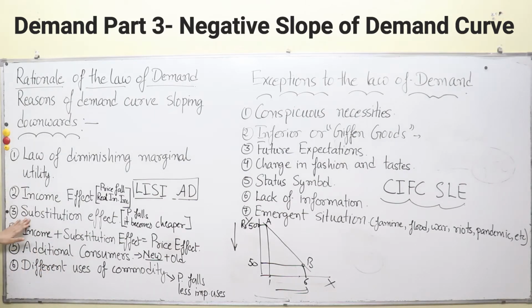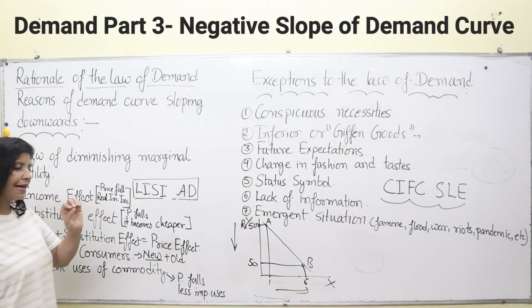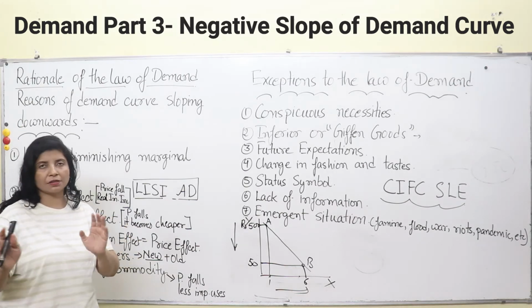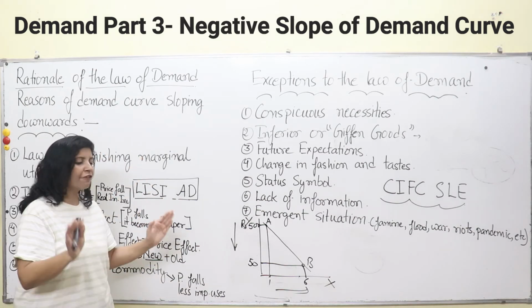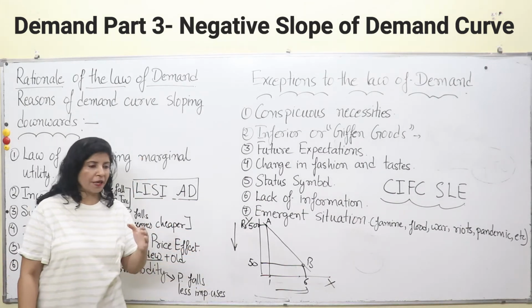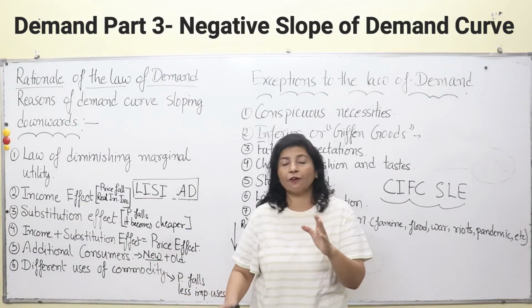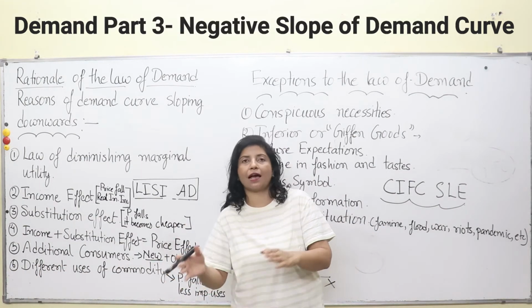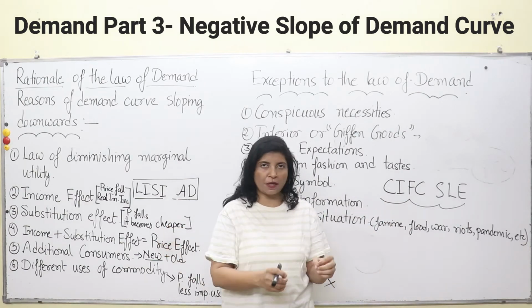Now, the third point, substitution effect. What happens when anything which can be used for some other use, or which has substitutes, its price declines? Take for example toothpaste. In India we have Pepsodent and we have Colgate. These are competitive toothpastes in India.